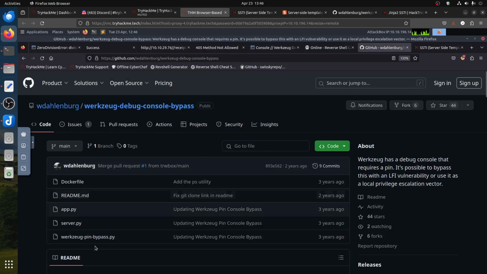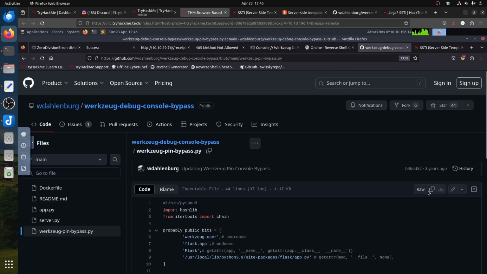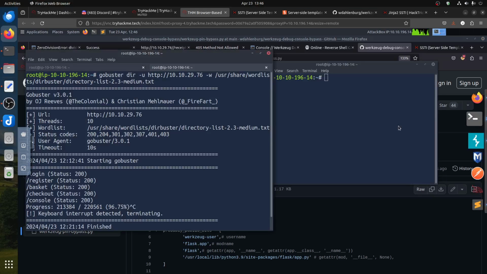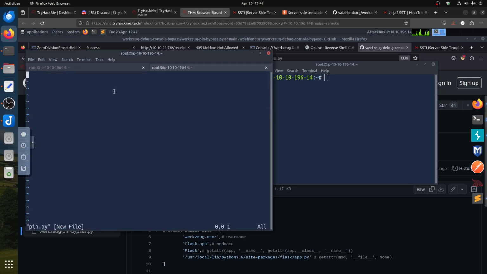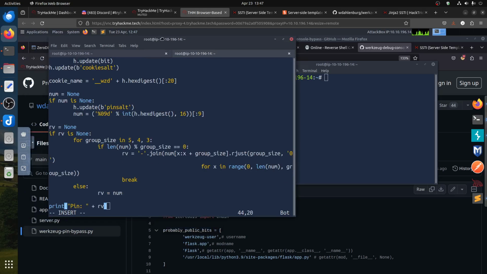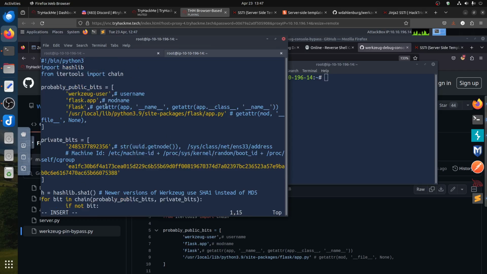We use this script. So let's copy this script here. Let's call it vim pin.py. So this is the vim pin.py.